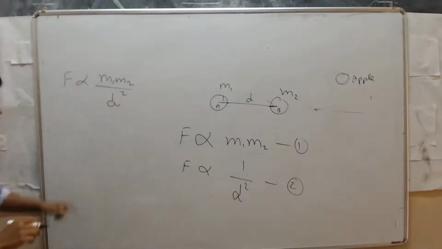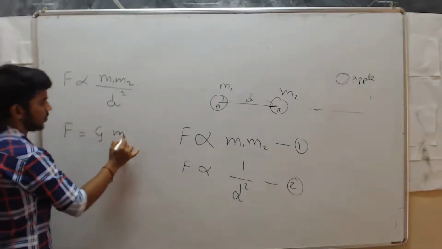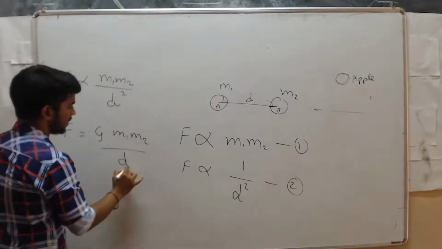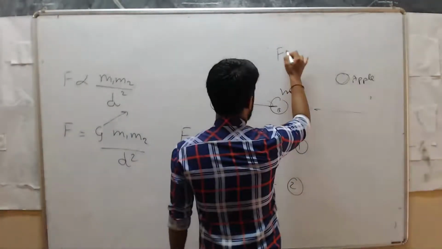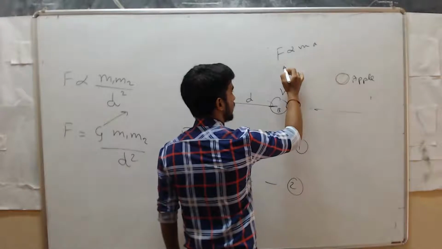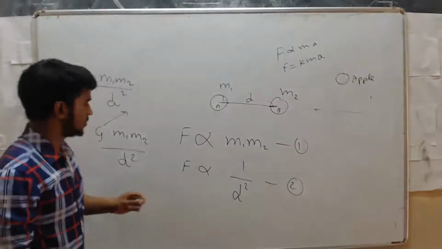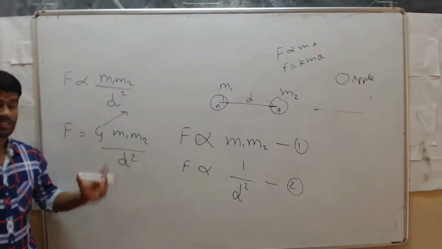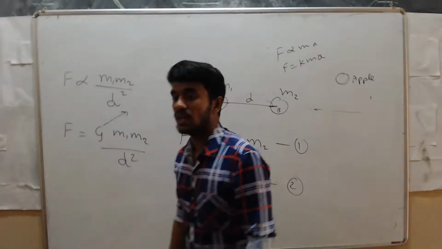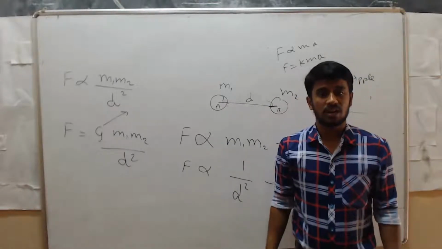Now we should remove this proportionality symbol, right? For that we should introduce one concept, that is F is equal to G into m1 into m2 divided by d square. You have studied F is equal to m into a, where you have written k into ma. Here also it is the same, F is equal to G into m1 into m2 divided by d square. Here G is known as universal gravitational constant. What is that? G is known as universal gravitational constant.